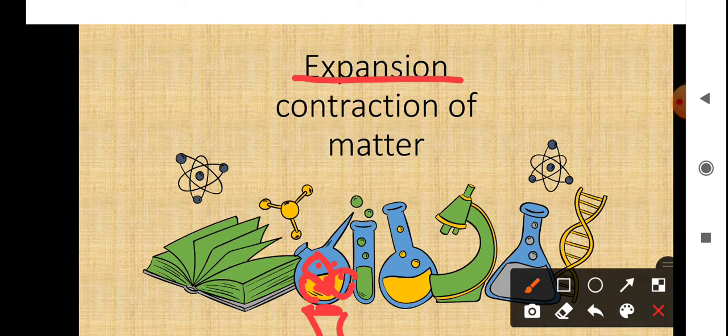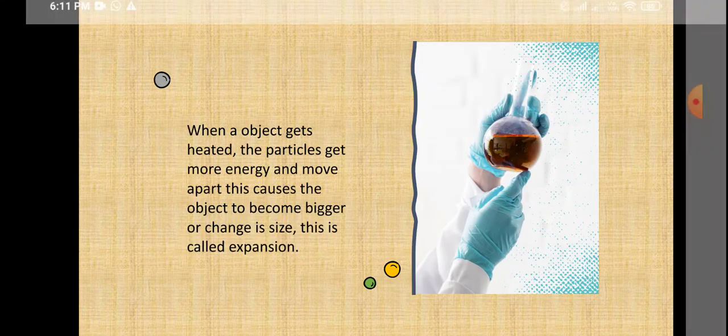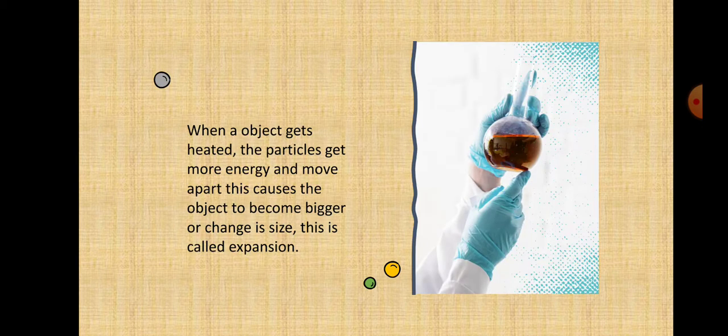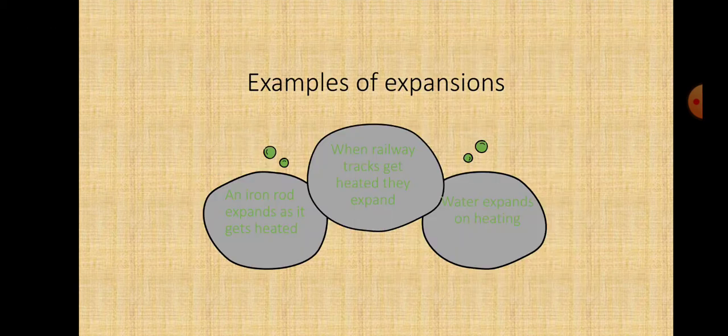Now, we will see some examples for the expansion process. When we heat any object, the particles get more energy and move apart. This causes the object or the substance to become big in size. So this whole process is known as expansion, and you can see in your textbook a nice experiment or activity given to understand the expansion process.